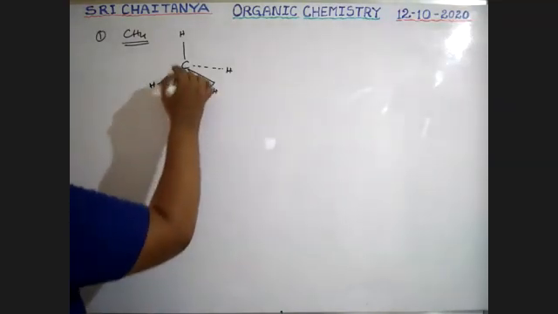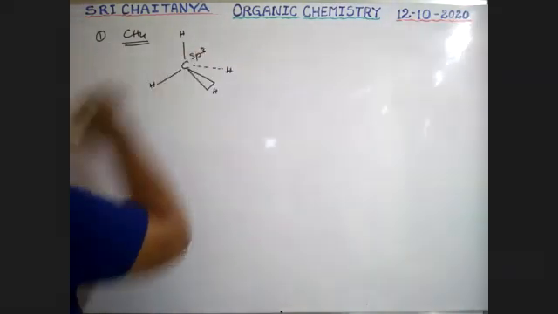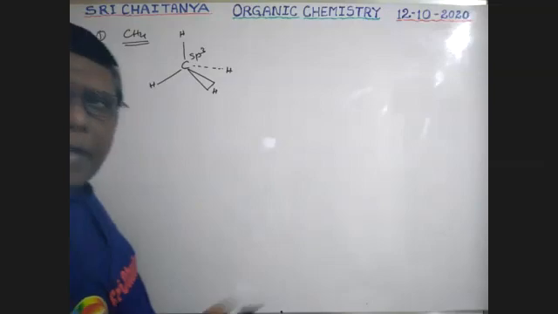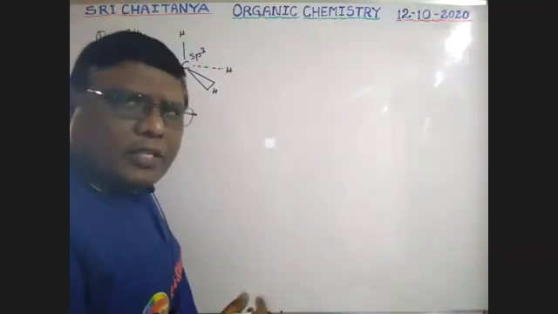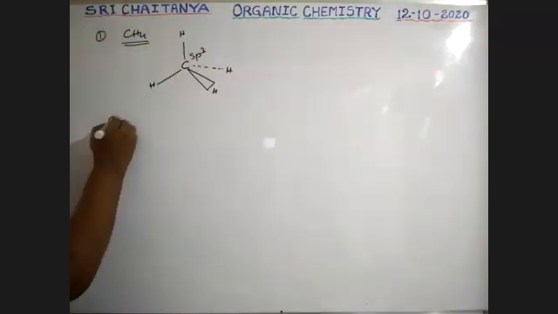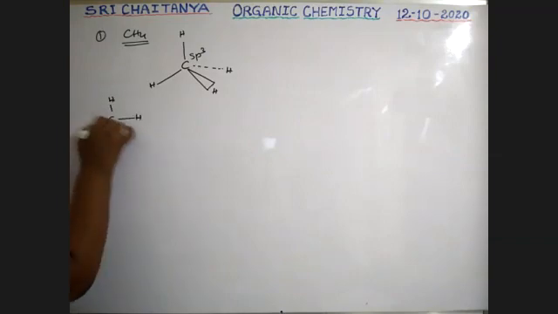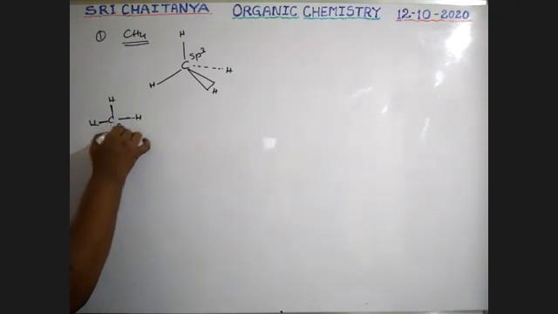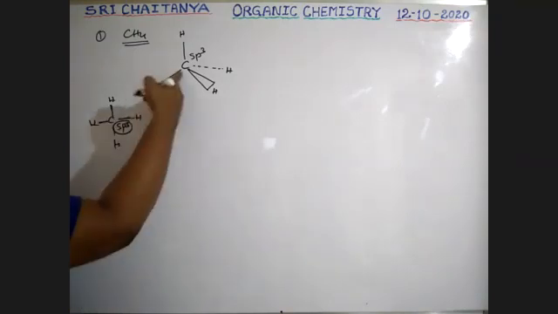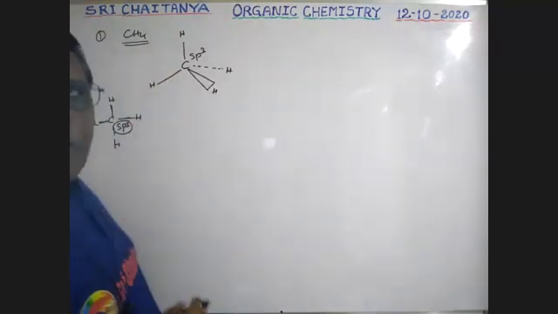So this carbon is in sp3 hybridization, a tetrahedral carbon, because carbon is bonded with 4 sigma bonds. See here, boys, carbon with 4 bonds, all sigma bonds. All sigma bonds means sp3. If sp3 is there, this is the way to represent it.